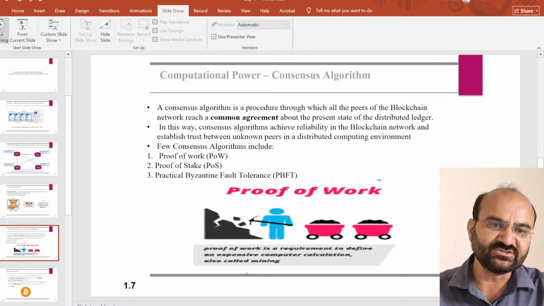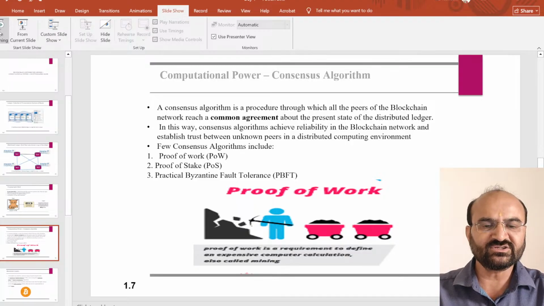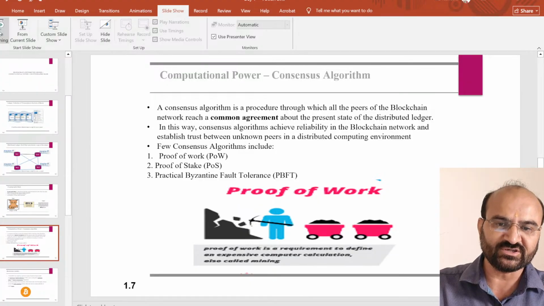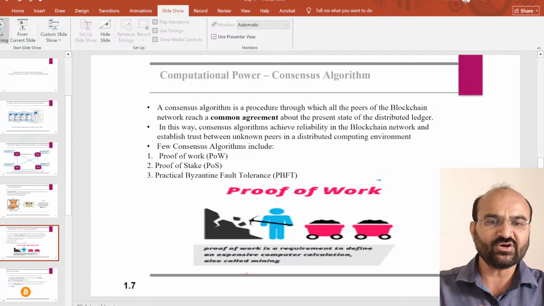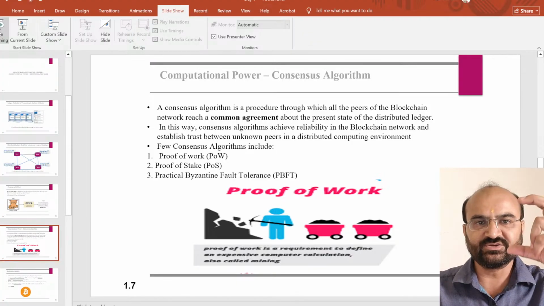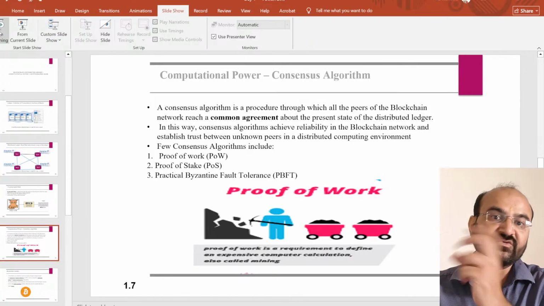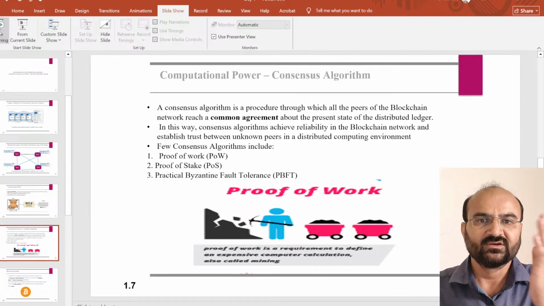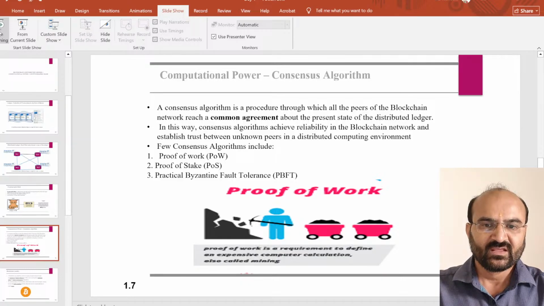Computational power means consensus algorithm. A consensus algorithm is a procedure through which all the peers of the blockchain network reach a common agreement about the present state of the distributed ledger. We have already seen previously how the distributed ledger works step by step.